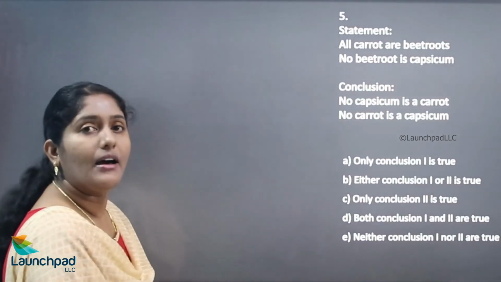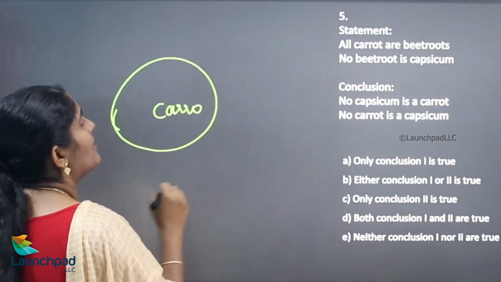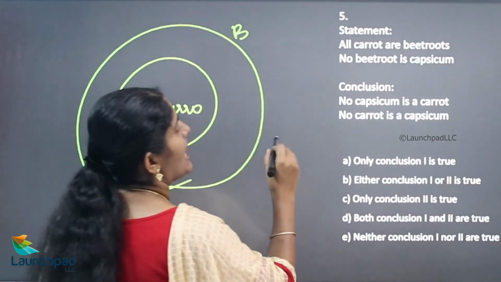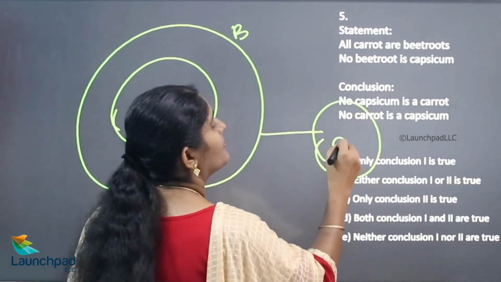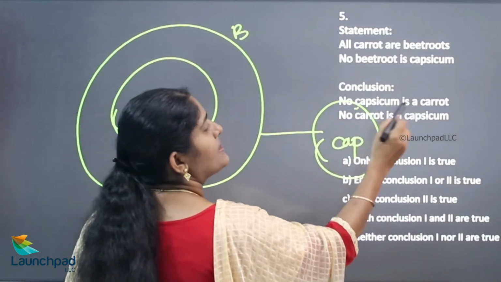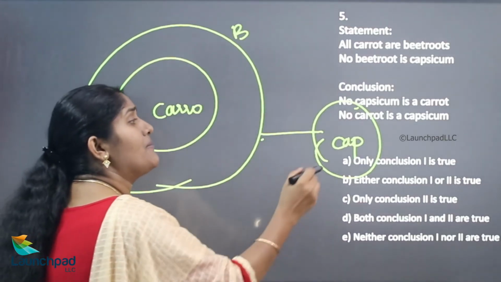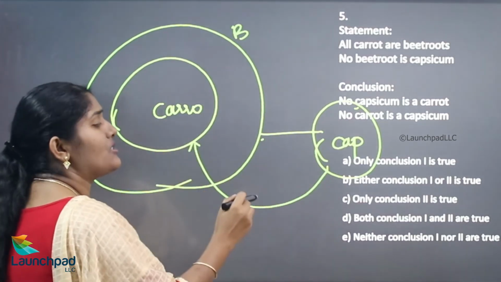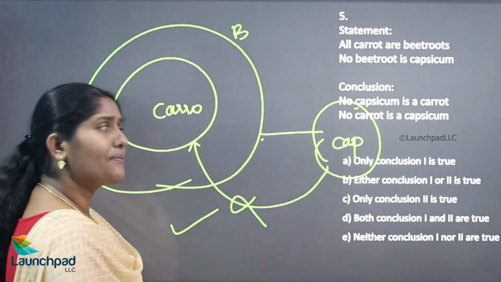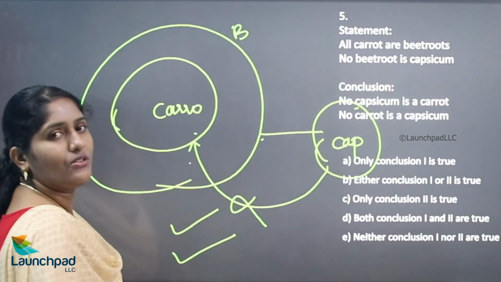Now, all carrots are beetroots. No beetroot is capsicum. Now your conclusion is no capsicum is a carrot. Yes, there is no relationship between beetroot and capsicum. How can we relate capsicum with carrot? There is no relationship. Yes, it is right. And no carrot is a capsicum. Yes, there is no relationship between carrot and capsicum. We choose both the conclusions are right here.